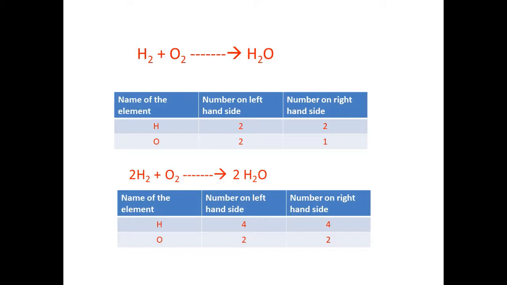2. So hydrogen is balanced, because as mentioned earlier, no hydrogen is destroyed or created, it just changes from one form to the other. On left hand side we have 2 hydrogens, on right hand side we have 2 hydrogens. Oxygen, if you see, on left hand side the number of oxygens is 2, whereas on right hand side the number of oxygens is 1. So it is not balanced. On left hand side we have 2 oxygens, on right hand side only 1 oxygen. So what to be done? Simple.